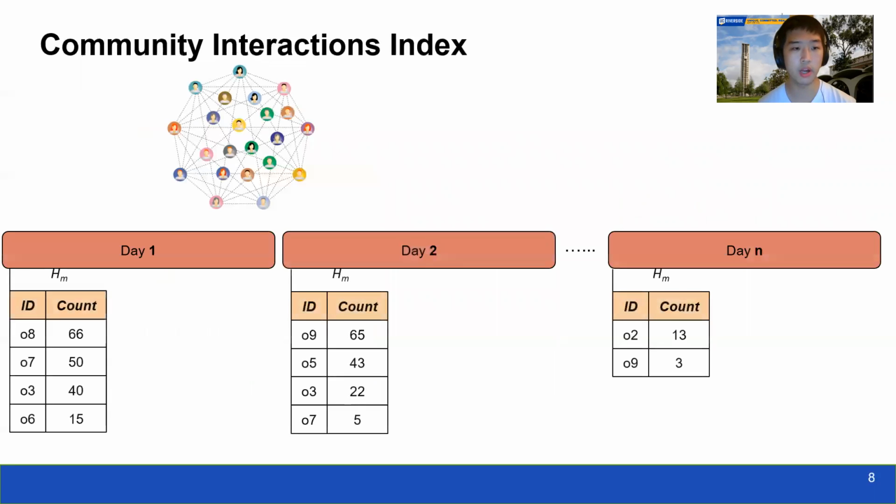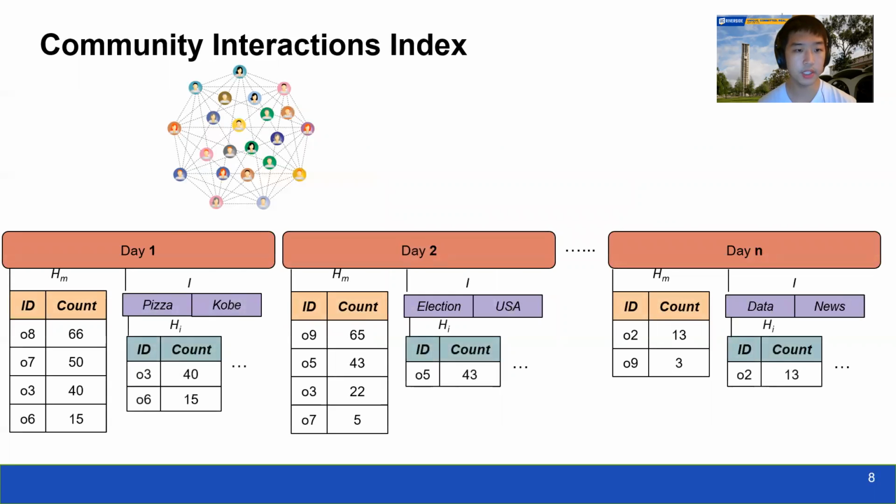This figure shows our community index. Since the query is issued on a community level, we index the community as a whole instead of indexing each individual's interactions. So we have a hash table where the key is the ID of the tweet and the value is the number of interactions that the community users have had with that post.